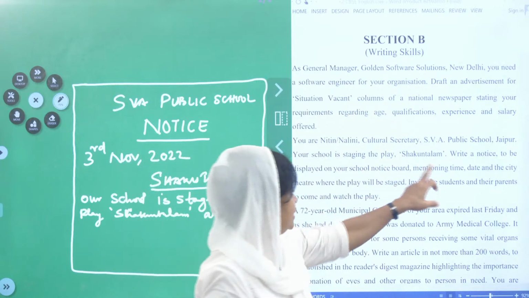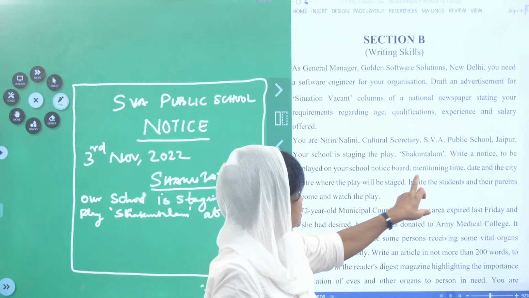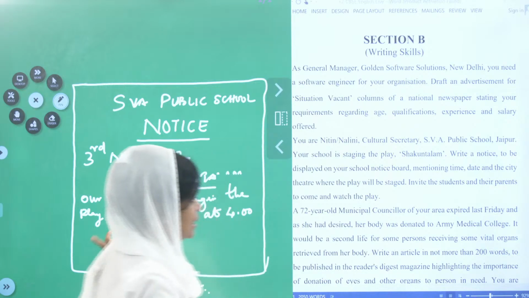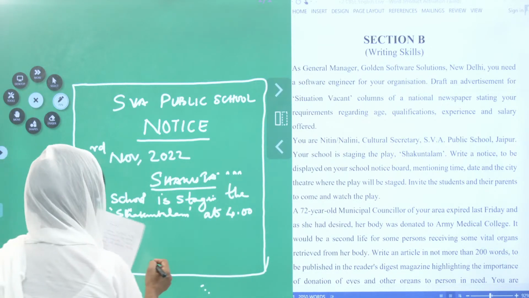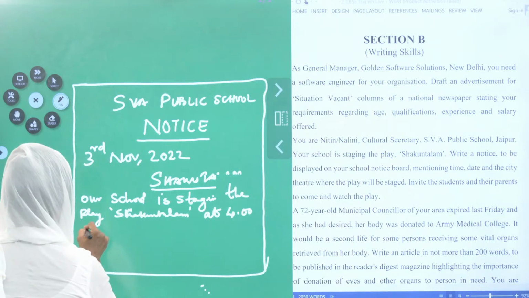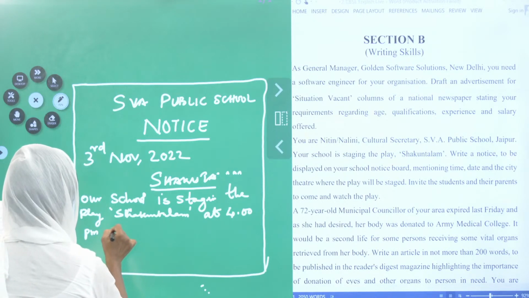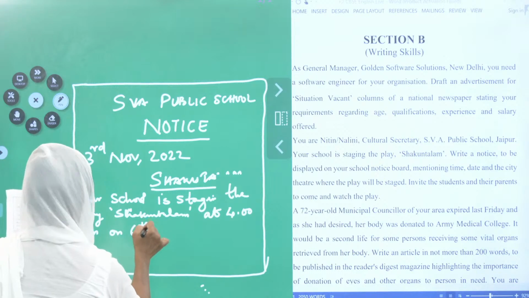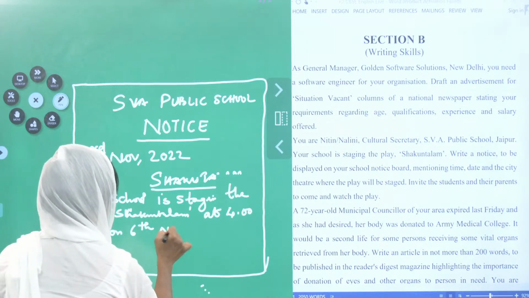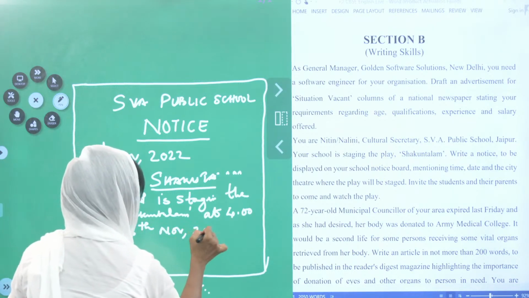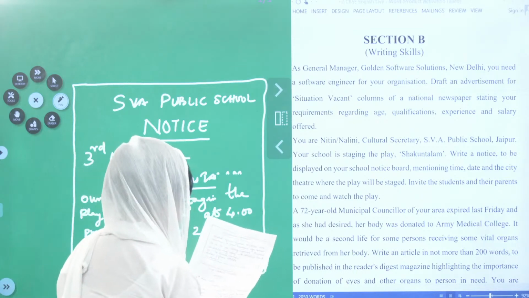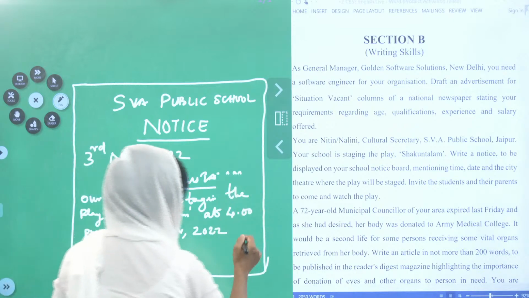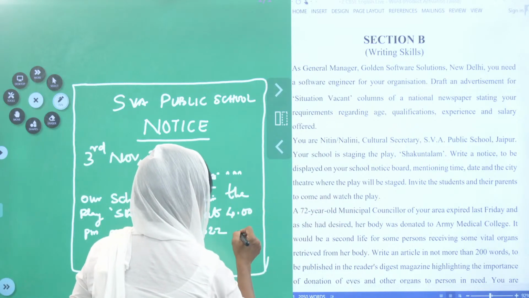See, write a notice to be displayed on your school notice board mentioning the time. I have mentioned the time. Now I have to mention the date. 4 p.m. on 6th November 2022. This is a sample, children, and now we have to write the place where the play will be staged.